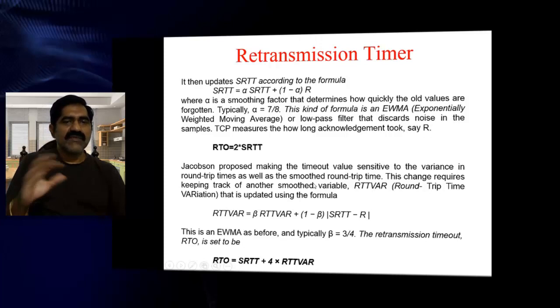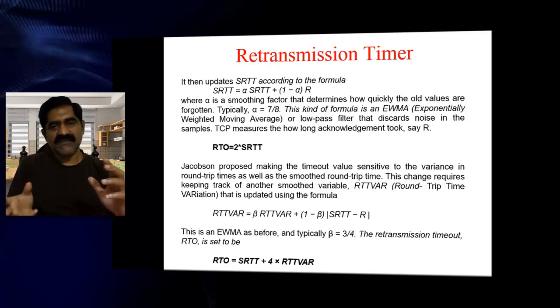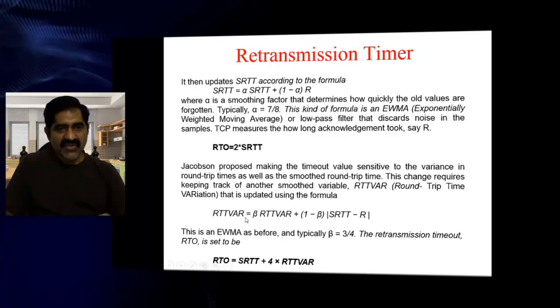Instead of taking round trip time, he has taken round trip time variation. Case to case, how much is the variation he has taken? He has calculated the new variation based on the old variation. This is the RTT variation old multiplied by some beta constant. So the typical value of beta after experimentation they fixed as 3 by 4, where earlier alpha is fixed 7 by 8. The same multiplied with round trip time variation plus 1 minus beta.